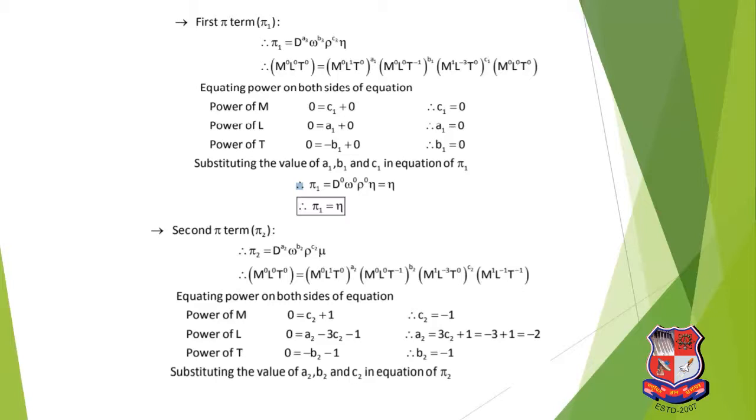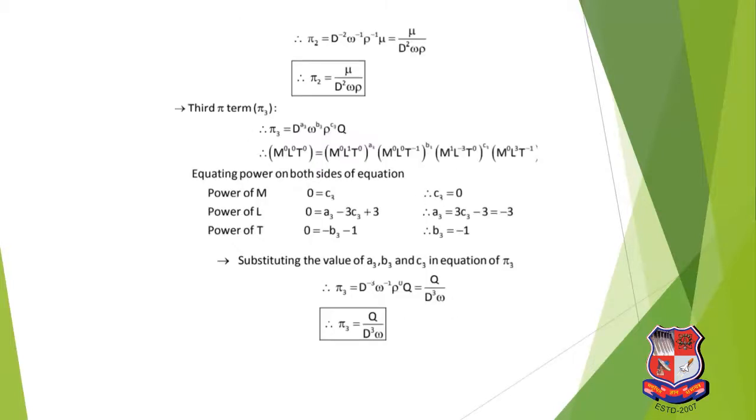Similarly, equating the power of both sides of the equation. The power of m is c2 plus 1 is equal to 0. Power of l, a2 is equal to minus 2. Power of t, b2 is equal to minus 1. Substitute the values of a2, b2, c2 in the equation of pi 2. Pi 2 is equal to d raised to minus 2, omega raised to minus 1, rho raised to minus 1, mu. So pi 2 is equal to mu divided by d square omega rho.